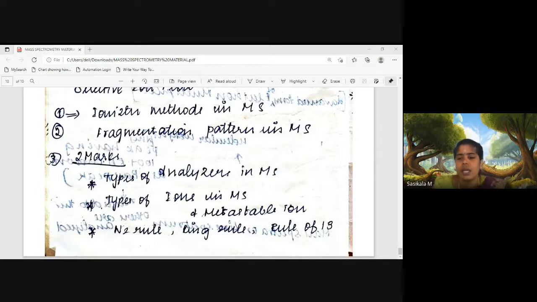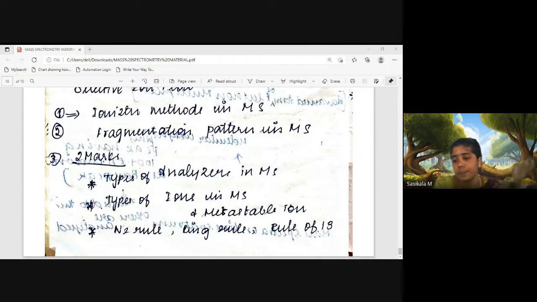For instrumentation, an ionization chamber is required, and both ionization and fragmentation occur in the ionization chamber. Once the ions are formed, they are accelerated. For acceleration purposes, we are using analyzers. What are the four analyzers? Single focusing, double focusing, then time of flight and quadrupole mass analyzers are used. According to the analyzer used, the mass spectrometer is also called by that name: single focusing MS, double focusing MS, time of flight MS, and quadrupole MS. Quadrupole MS will be used in tandem mass spectrometry, so it will be called tandem MS.